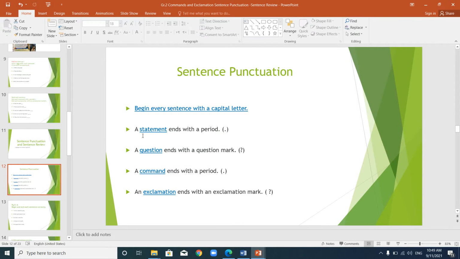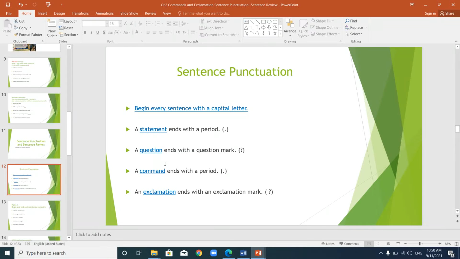How many kinds of sentences did we take? We took statement, which is a sentence that tells you about someone or something. We have question, which is a sentence that asks you about something. A command tells you to do something. And an exclamation is a sentence that shows strong feelings. All right, what about the sentence punctuation?